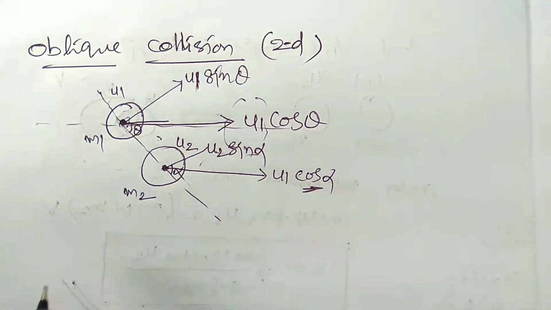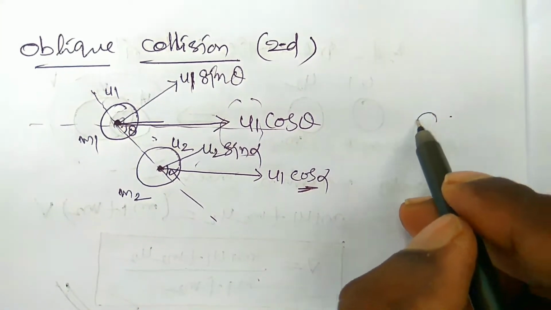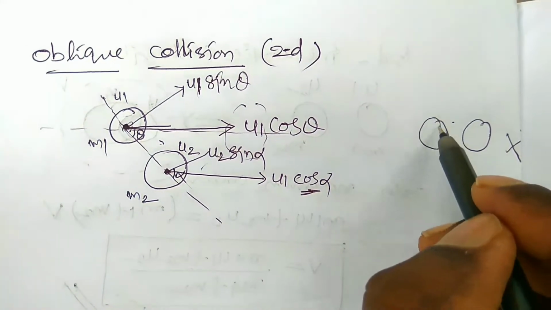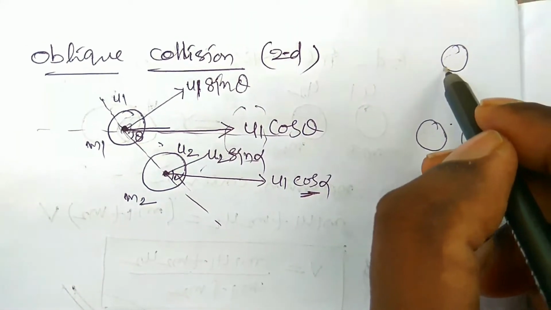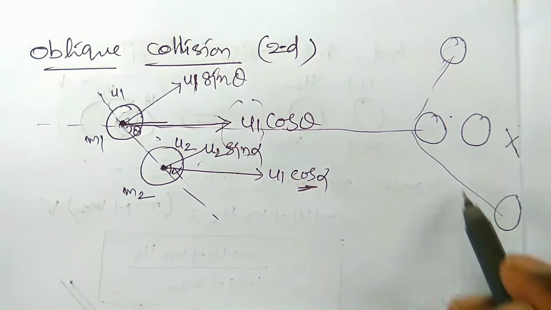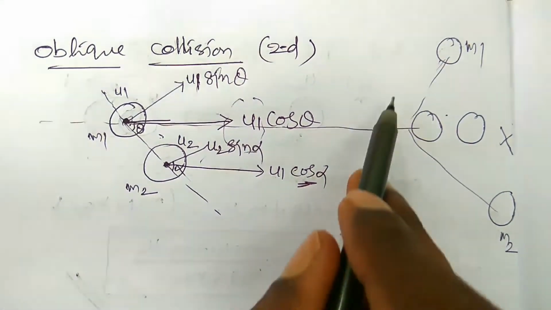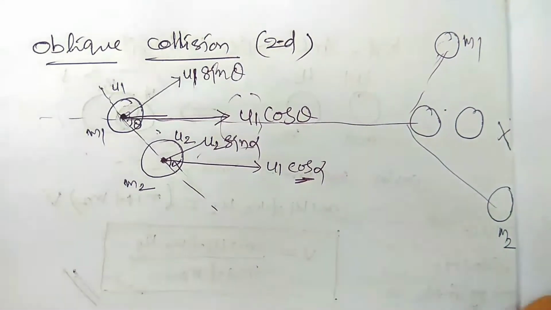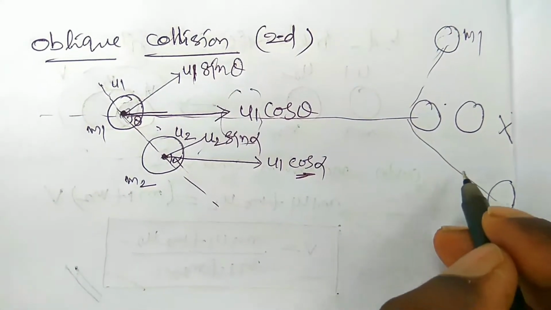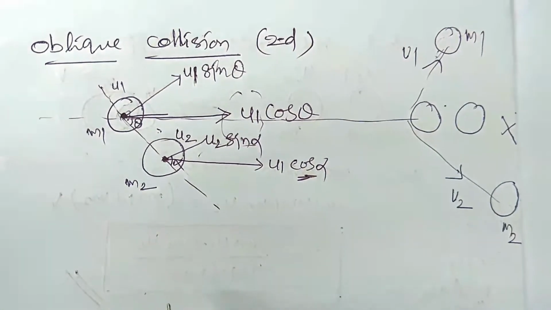After the collision, these two bodies are not in the line of impact. One of the bodies is moving at some angle, and the other body is also moving at some angle. Let it be the first body and let it be the second body. They can be scattered into different directions. Here the final velocities are v1 and v2.